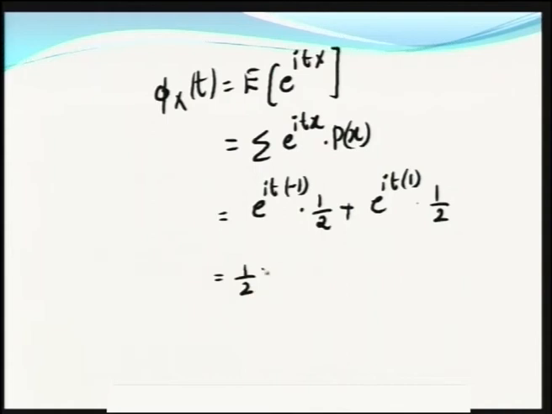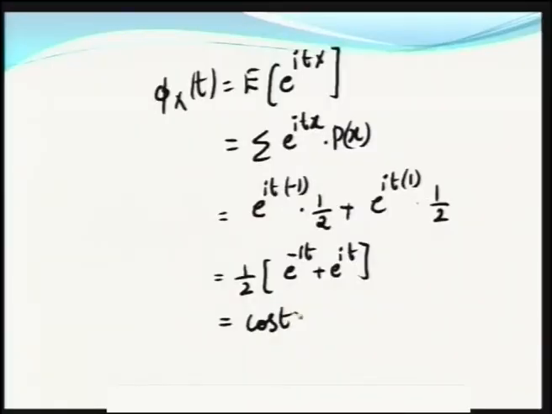Taking 1 by 2 outside, you have e power minus i t plus e power i t, and this is the formula for cos t, right. E power i t plus e power minus i t by 2 is cos t. Hence, we have obtained the characteristic function for the discrete random variable, which is defined as such.